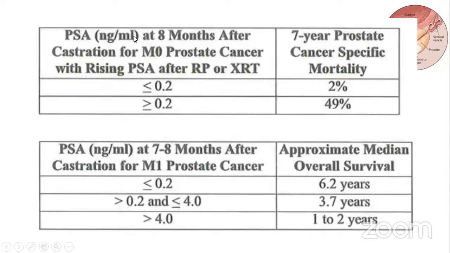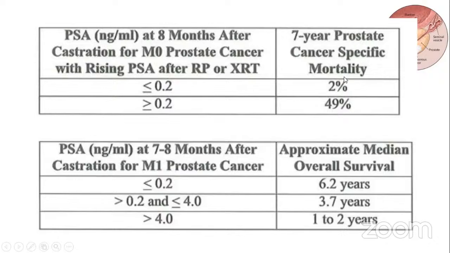This is the PSA in nanogram per ml at 8 months after castration for M0 prostate cancer with rising PSA after radical prostatectomy or external beam radiation, and this is the 7 year prostate cancer specific mortality. So if the PSA at 8 months after castration for M0 is less than or equal to 0.2, the mortality is 2%.